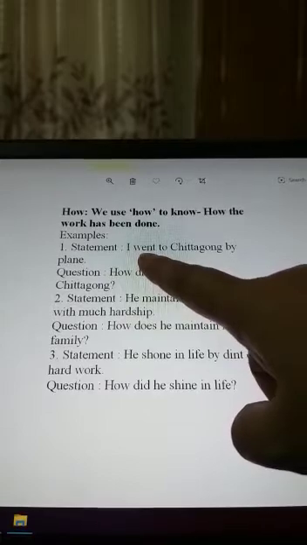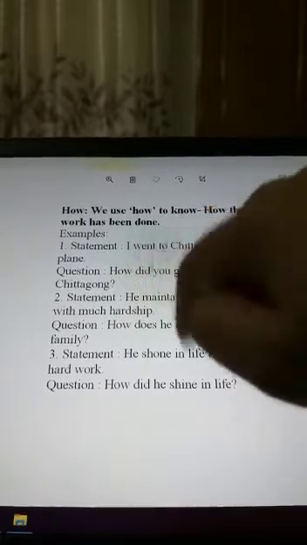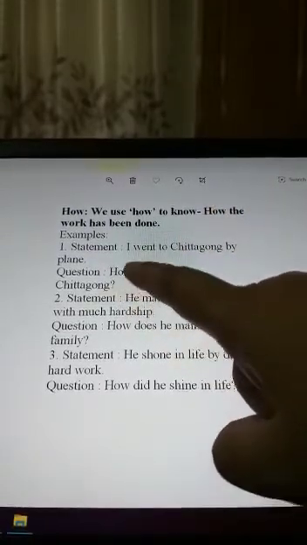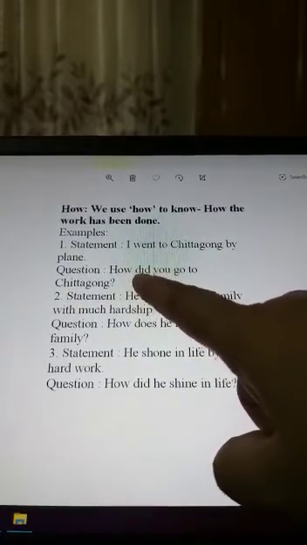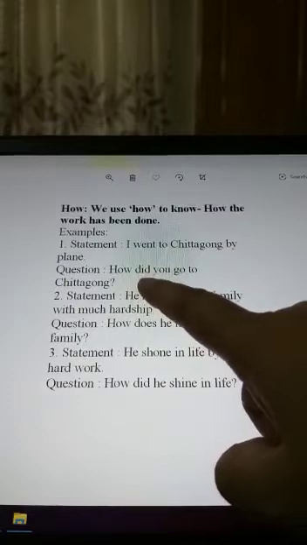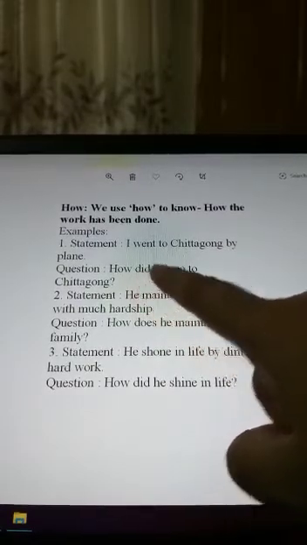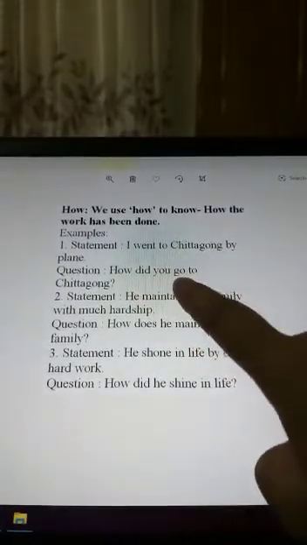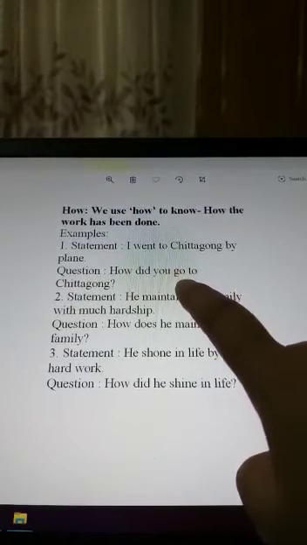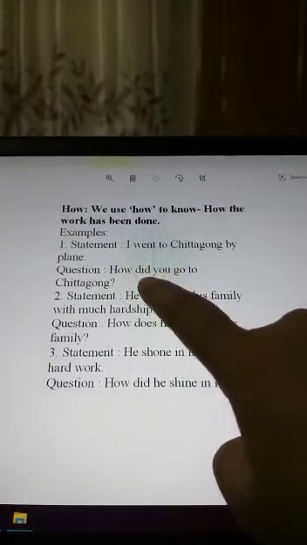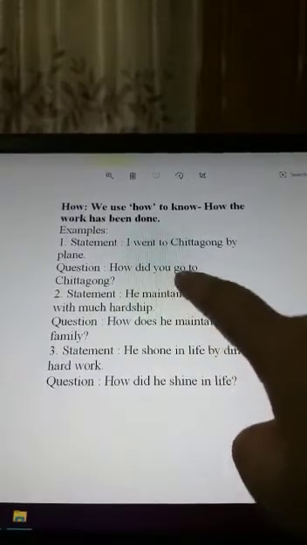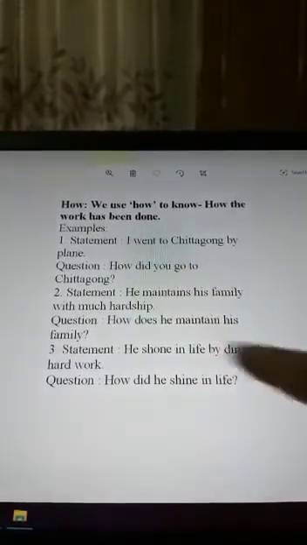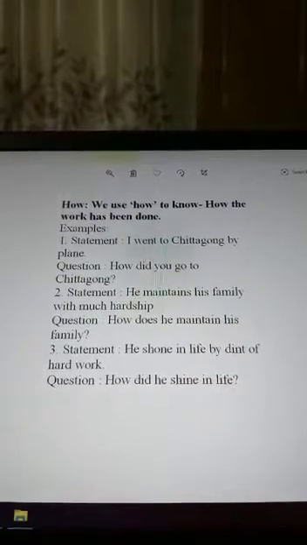You know it very well, and that's why we are using did here, because we have to ask a question with did, and we have to use the present form of that verb, because we already have used did here. That's why we have to use the present form of this verb. Okay, that one is very important for you.